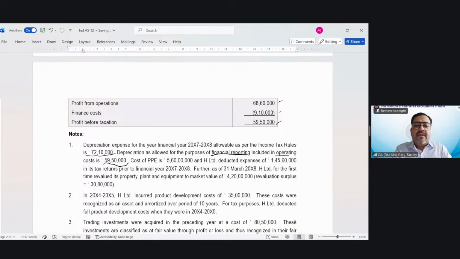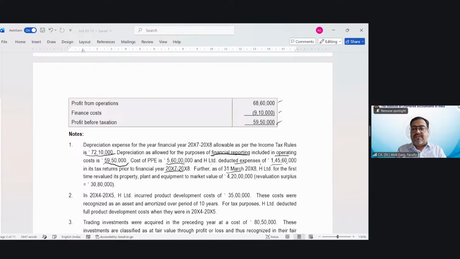The cost of property, plant and equipment is 5 crore 60 lakh, and H Limited deducted expenses of 1 crore 45 lakh 60,000 in its tax returns prior to financial year 20x7-8.